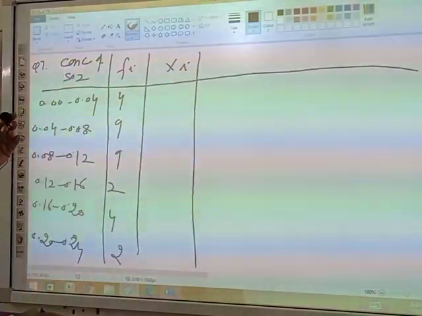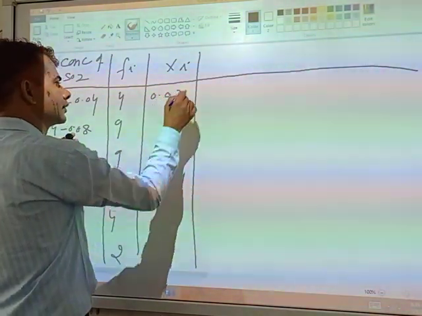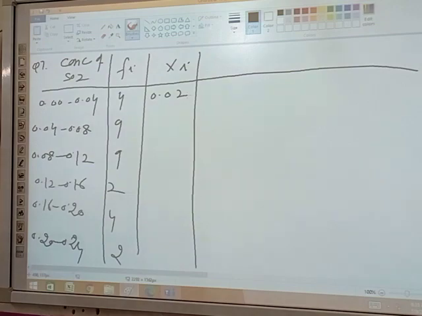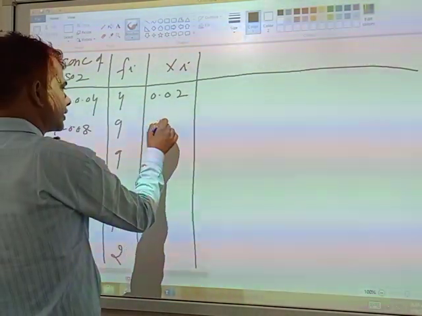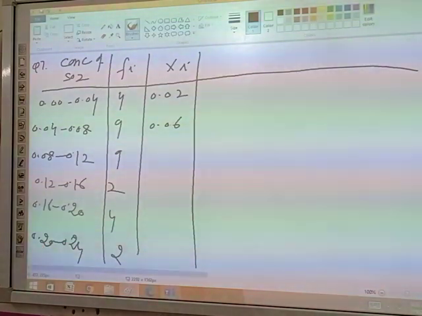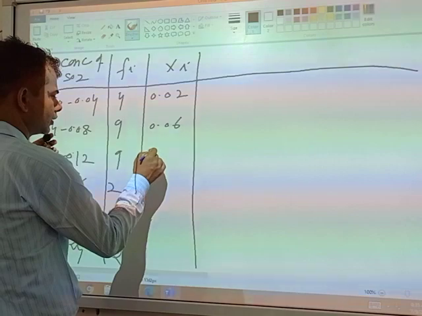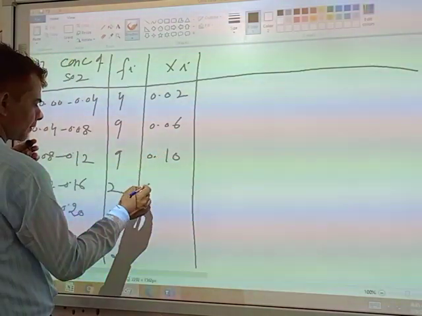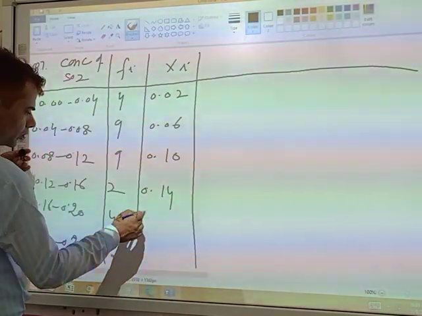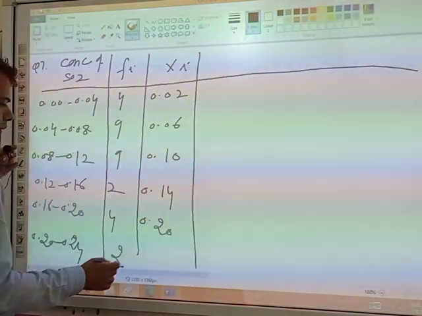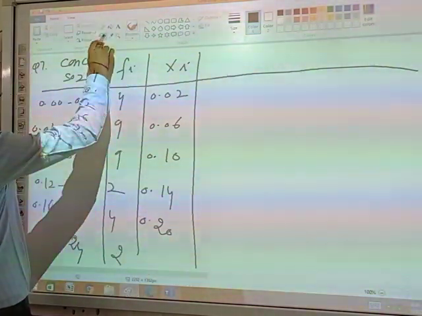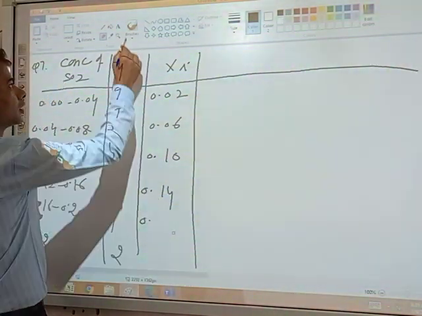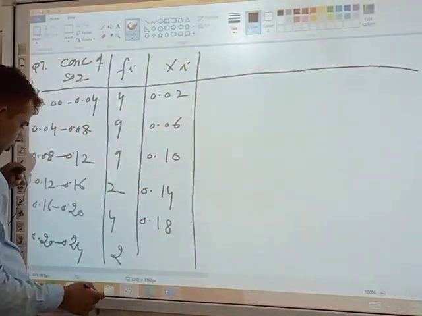The class marks will be 0.02, next 0.06, 0.10, 0.14, 0.18 and 0.22.